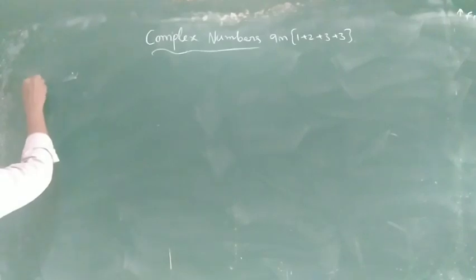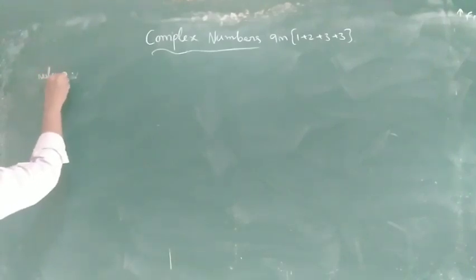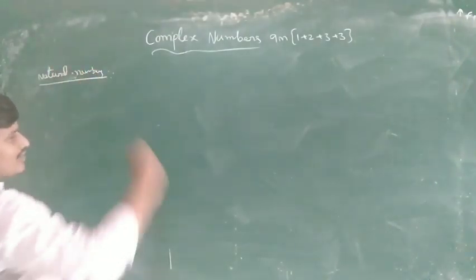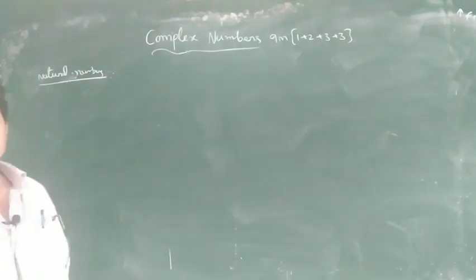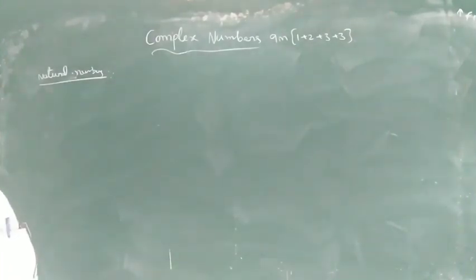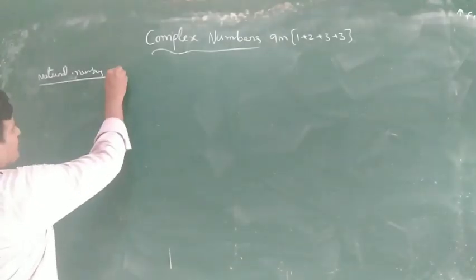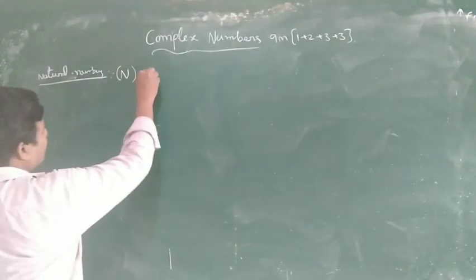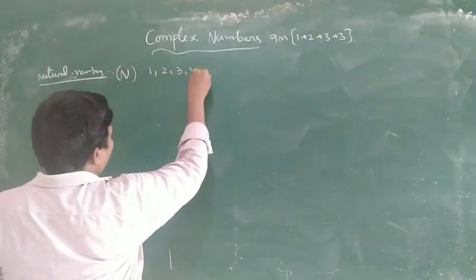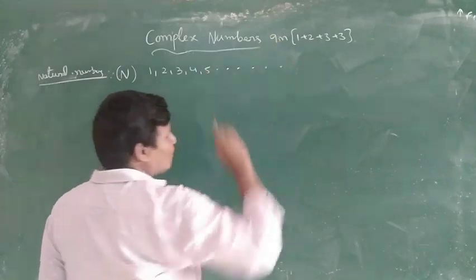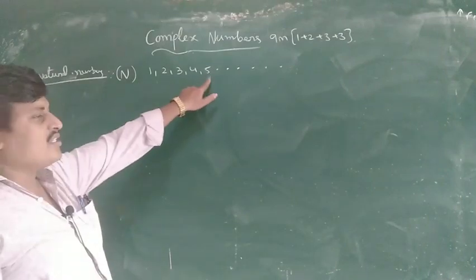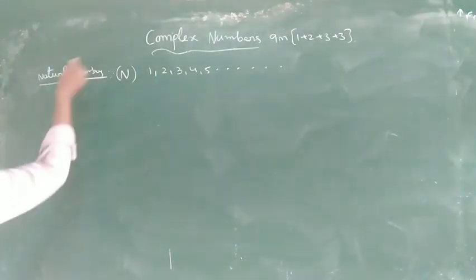First of all, natural numbers. What are the natural numbers? Natural numbers are nothing but positive numbers. The natural number is denoted by capital N, simply denoted. Numbers 1, 2, 3, 4, 5 and so on. Only positive numbers. This is natural numbers. What are the whole numbers?